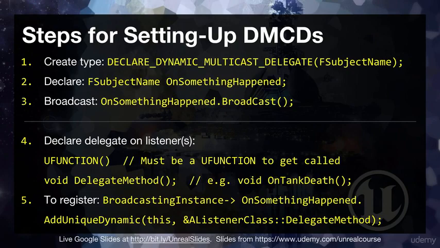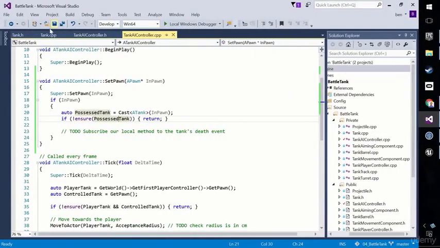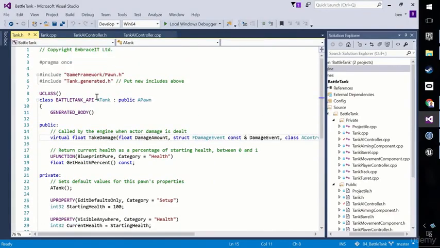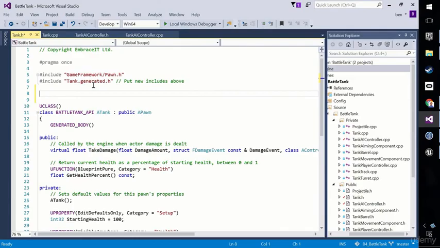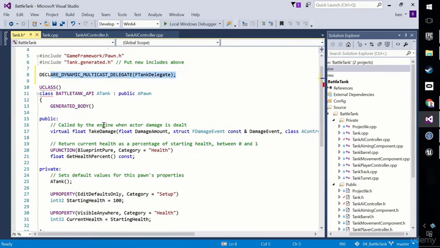Okay, welcome back. So given our recipe there, let's go ahead and see what we need to do. On the tank, we need to firstly, underneath here, hopefully you found this in the documentation, above the class, declare dynamic multicast delegate. Unfortunately, you get no help here from the autocomplete. I'm just going to call it FTankDelegate. That's the type. And you do, unfortunately, need a semicolon. We never know with these things, but in this case, we do need one.